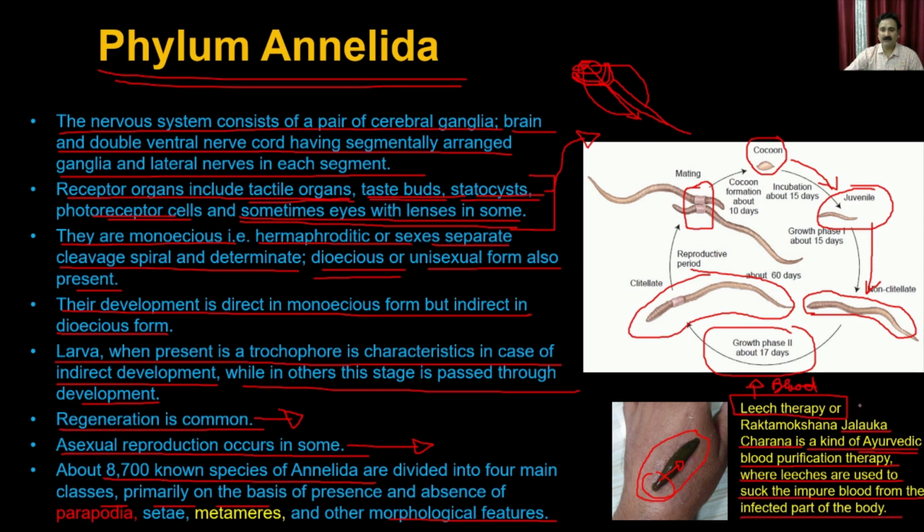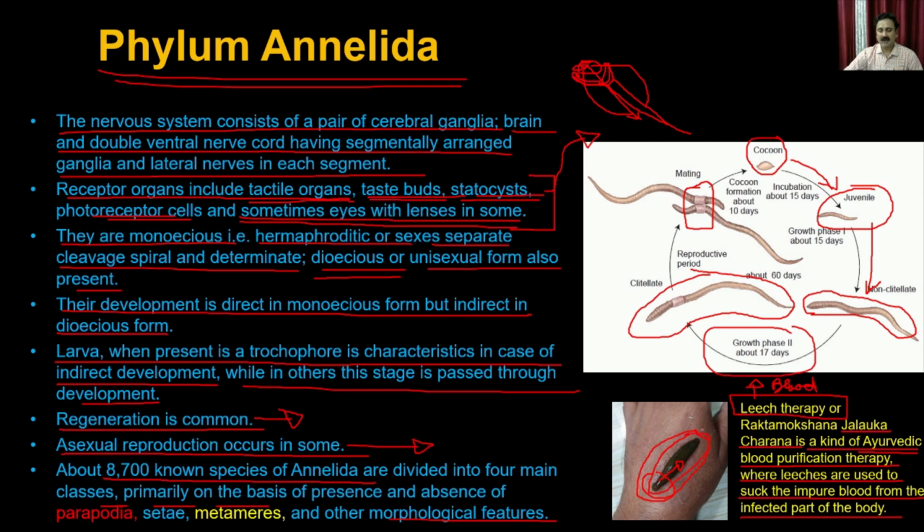And it has very significant applications because it is a non-invasive way of removing the blood, and it is very safe because these leeches are not causing any disease, and they are disease free. So these are the cultivated leech. They are not like the leech which you can capture from the wild and use, because those leeches could have some kind of infection, so they may cause a problem.